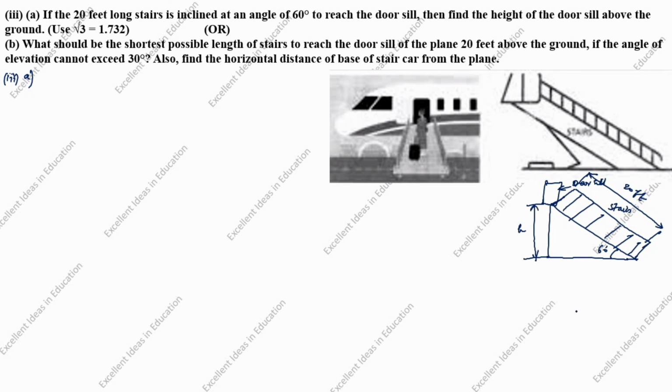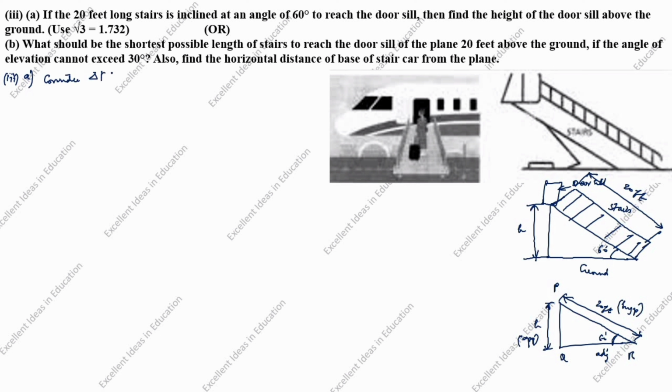We will take h. This is ground. I will draw the triangle here. Here is 60 degree. This value is given as 20 feet. This value we need to find. PQR. Angle opposite, this is opposite. Biggest side is hypotenuse. Another side is adjacent. Now we will solve the problem. Consider right angle triangle PQR. This is right angle triangle.